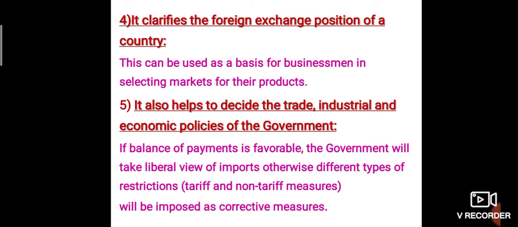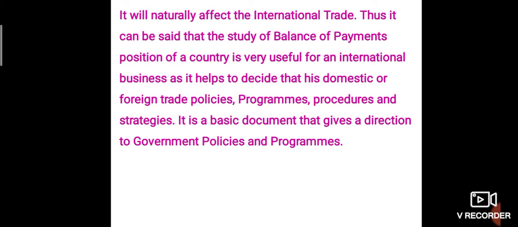Fifth one, it also helps to decide the trade, industrial, and economic policies of the government. If a balance of payments is favorable, the government will take a liberal view of imports. Otherwise, different types of restrictions, that is, tariffs and non-tariff measures, will be imposed as corrective measures. Here, balance of payments is a basic document which gives direction to government policies and programs. It will naturally affect international trade.